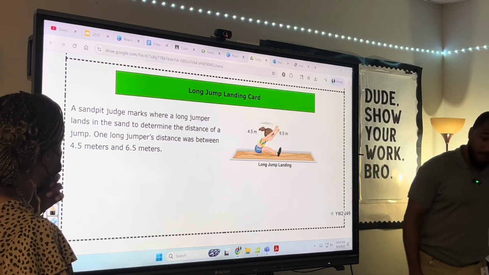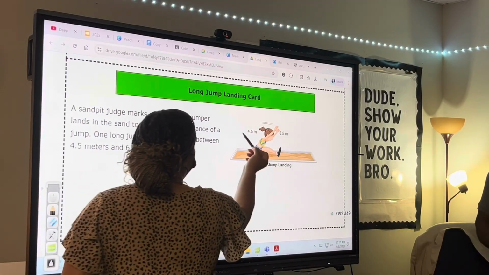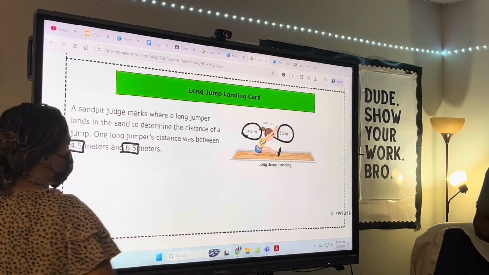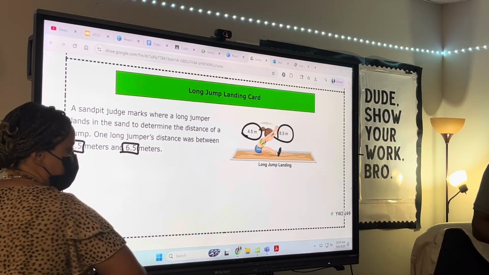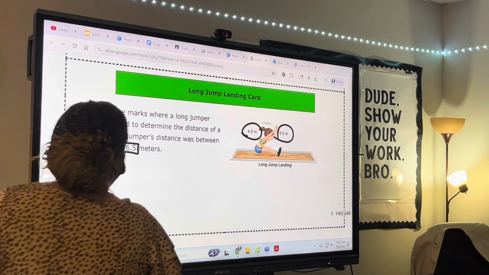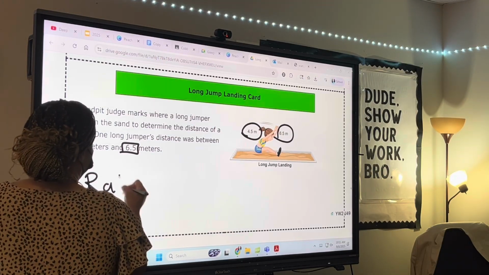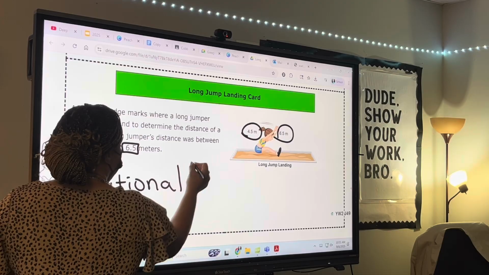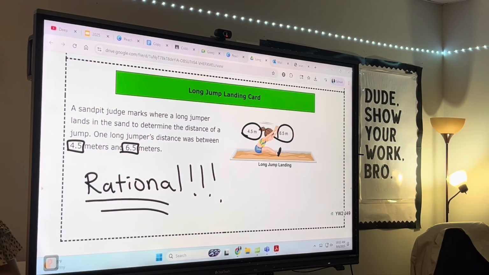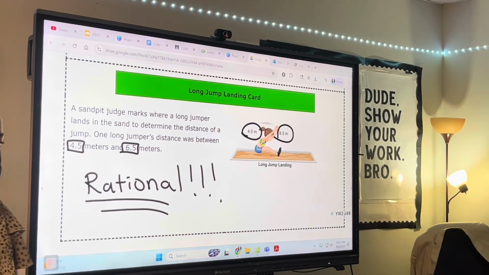Long jump landing card. It's the same thing, you guys. It's another situation, but we have 2 different numbers: 4.5 and 6.5. Where are these going to go? Tell me, everybody. Rational numbers. Somebody tell me why. Because it's a decimal. Awesome, good job. Rational, because of the decimal. Our fractions, our decimals, and percents are rational numbers, except some situations, which we'll explain later.